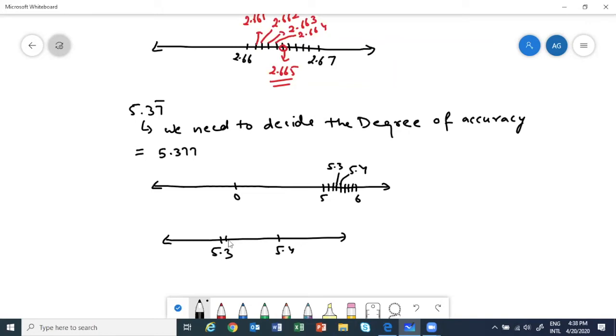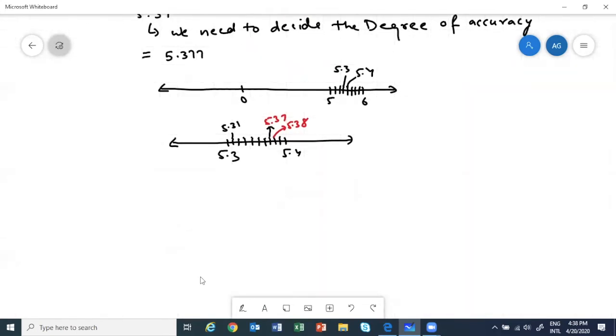Then 1, 2, 3, 4, 5, 6, 7, 8, 9. The 7th part, this is 5.31, like that 5.32, 5.33, 5.34, 5.35, 5.36, so this one is 5.37 and the other one is 5.38. Then next step, again magnify.